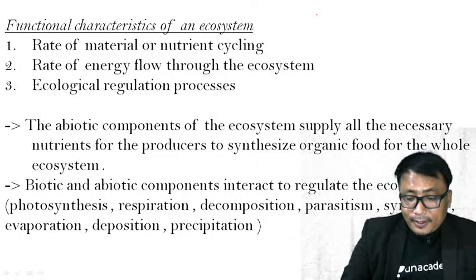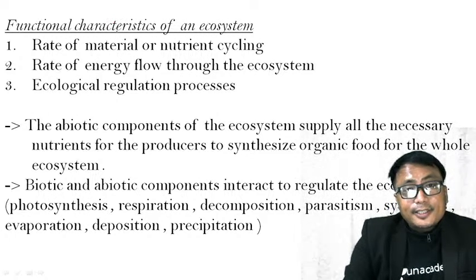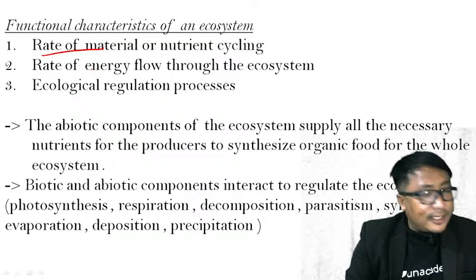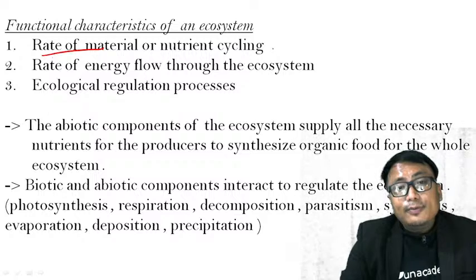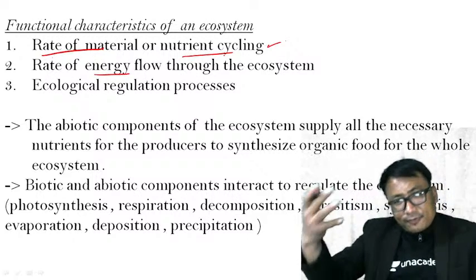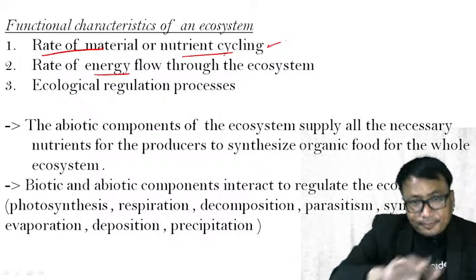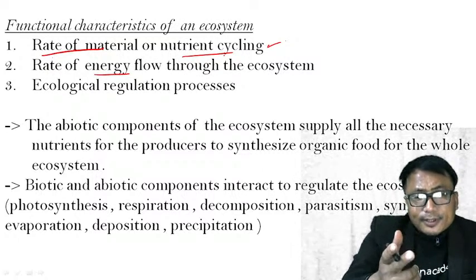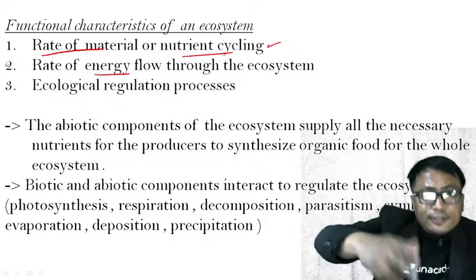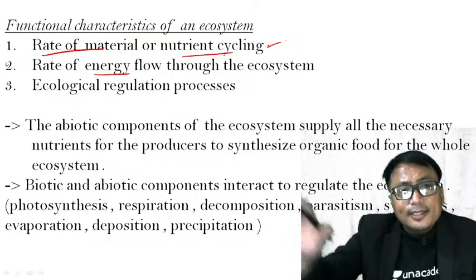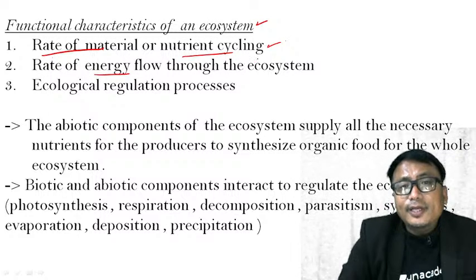Okay, now the functional characteristics of an ecosystem: the rate of material or nutrient cycling which happens in the environment is one of the functions. Rate of nutrient cycle means the supply of nutrients taken up. Just now we have seen the role of the micro consumers, the decomposers and the detritus feeders. They recycle the nutrients. The rate of material or nutrient recycling that is happening is one of the functions of the ecosystem.